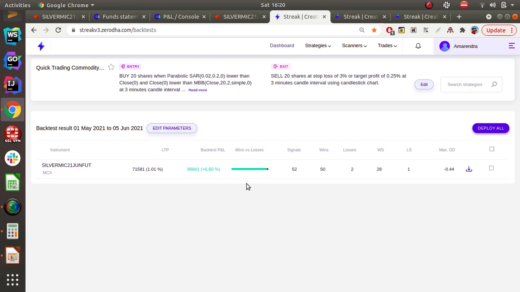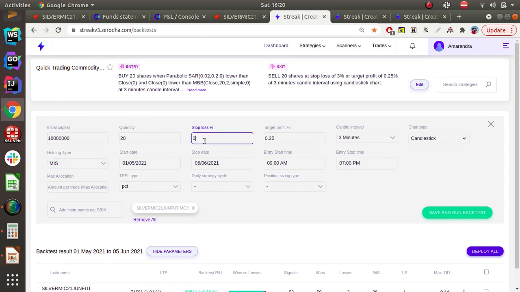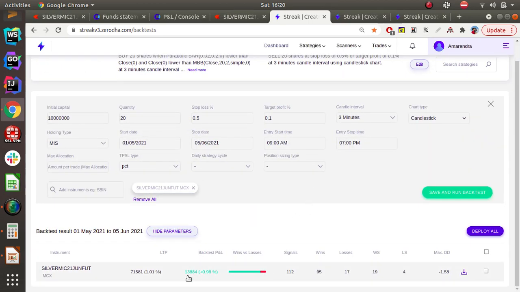You can try it out in commodity. If you want to do intra trading within a day, select MIS, give only 0.5 or 6, target only 0.1%, and see, so 13,000 is the profit. 112 calls, 95 are success. There is a winning streak of 19 and a losing streak of 4, 17 losses.